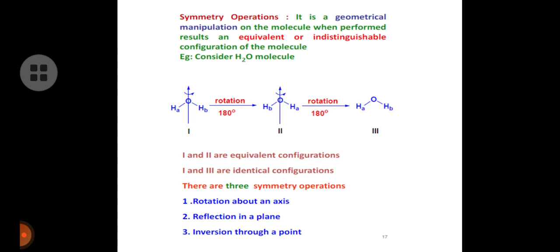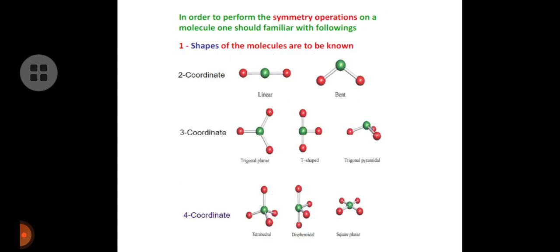A symmetry operation is a geometrical manipulation on the molecule which, when performed, results in an equivalent or indistinguishable configuration of the molecule. For example, let us consider the H2O molecule. In the H2O molecule, there are three structures. Every 180 degrees rotation will give a different structure. 1, 2 are equivalent configurations. 1, 3 are identical configurations. There are basically three symmetry operations: rotation about an axis, reflection in a plane, and inversion through a point.